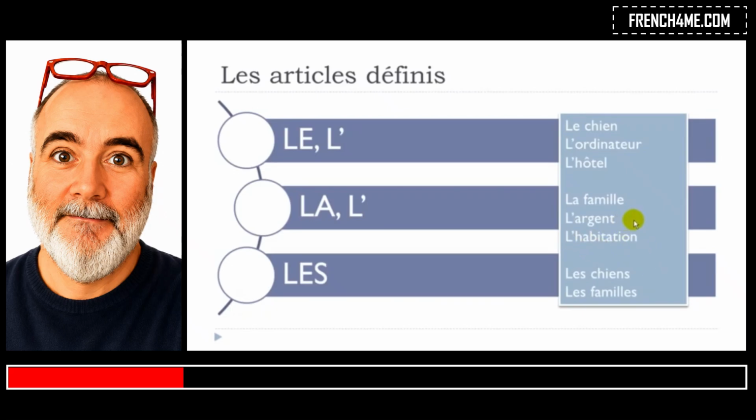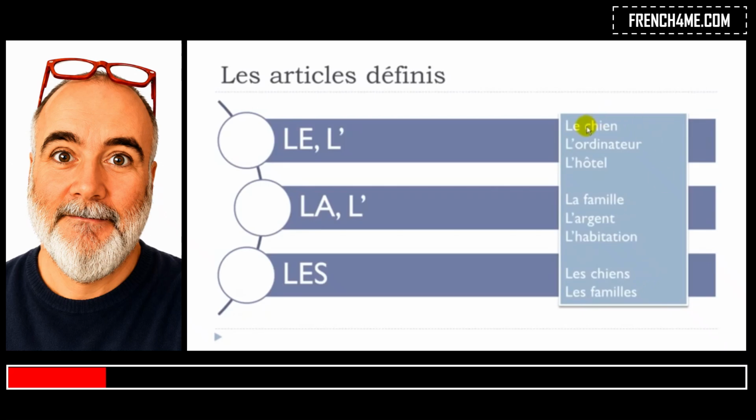okay? And then I've been taking, well, basically the example from here, chien, okay, and then I put S at the end, and it's the mark of the plural, okay? So you put les chiens, the dogs, okay? Les chiens. And then you take famille, okay? You just add this final S, and you get the plural form, les familles, okay?